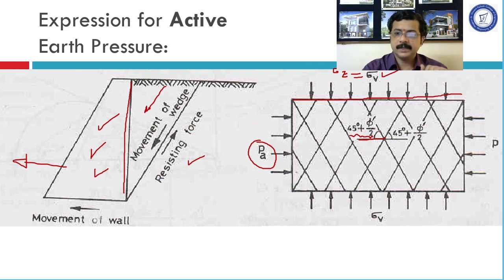Now there are chances a plane can be like this on the left hand side or it may be in this way, 45 plus phi by 2. Either way it is possible. So this is about the expression for active earth pressure. In the next lecture, we will be understanding the expression of passive earth pressure in a similar manner. Thank you.